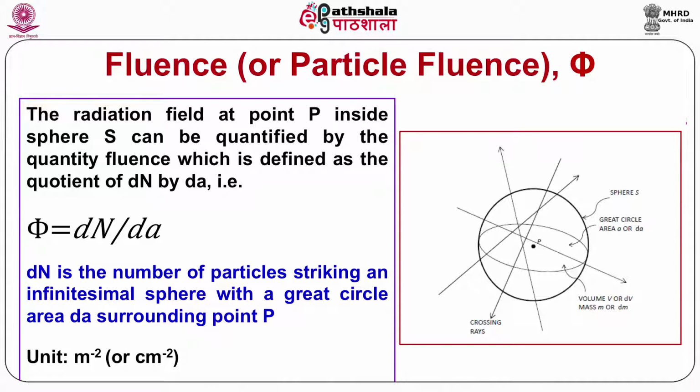In the picture, you can see that there is a sphere S containing a great circle area of A or dA, and there is a point P. To describe the radiation field at point P, the particle fluence is one of the important parameters.